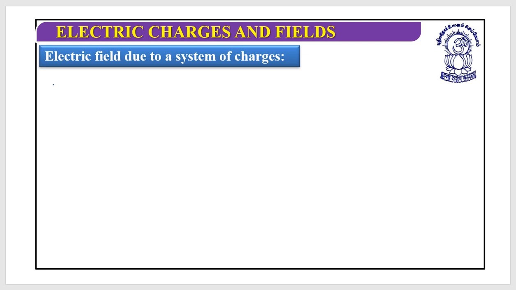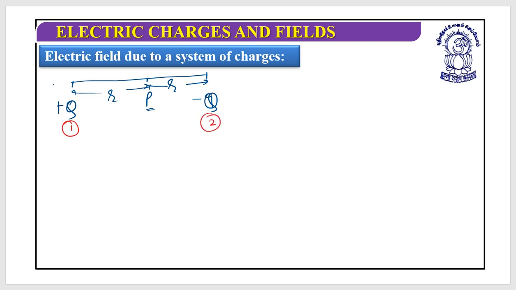Suppose this is plus q. I require an electric field at this point. This is separation r. This is minus q, even the separation is r. And I require the electric field at point P. So what should be my procedure? I need to give them numbers. Let's say this is first, this is second.